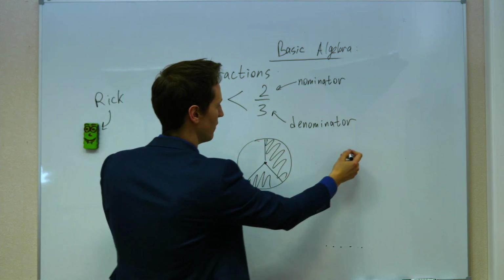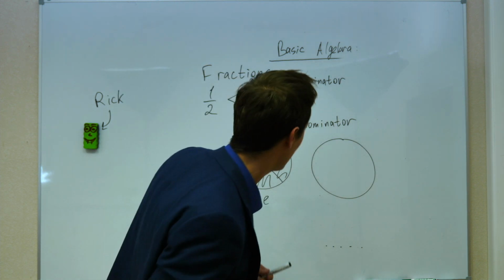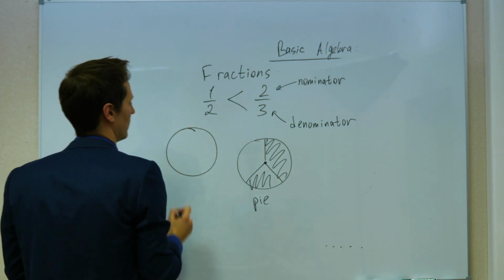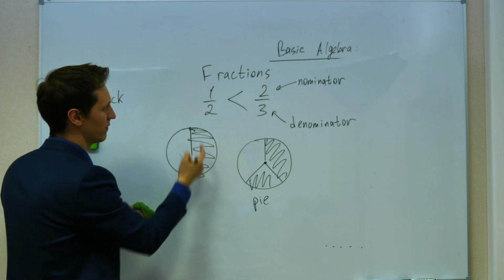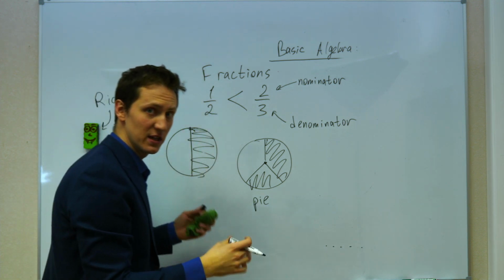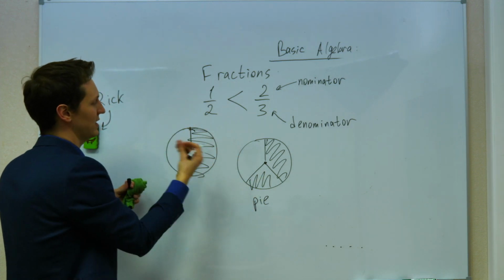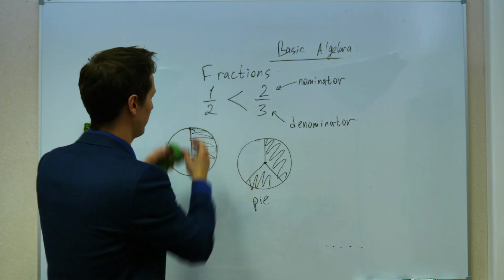Because 1/2 is, you take a pie, I have to draw it next to the half so that it will be easier to understand, right? You take the whole pie, you divide it in 2, and you take 1/2, 1 out of 2. So 2 is the number of pieces that you divide your pie into, and then 1 is the number of pieces that you take.